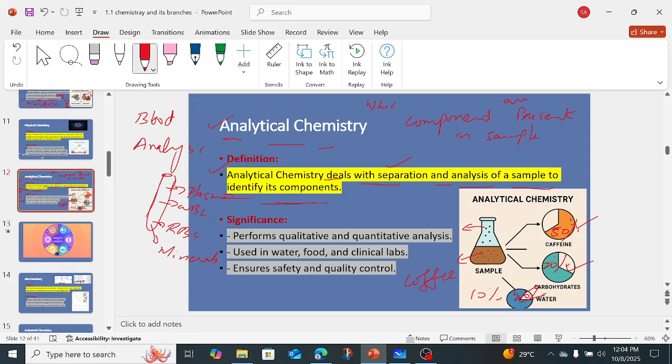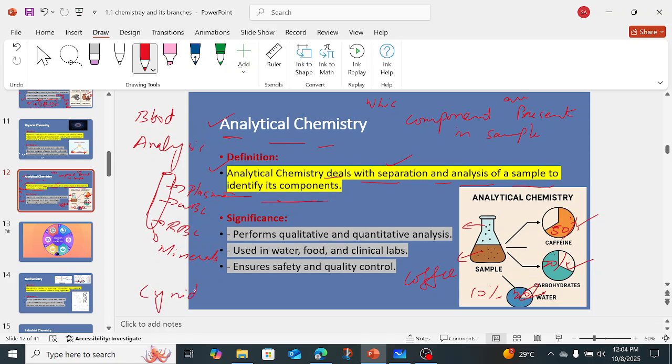Now, if a human being or any other living organism died due to a toxic material taken, for example, if a person is given cyanide, which is a poison, and dies by taking it.